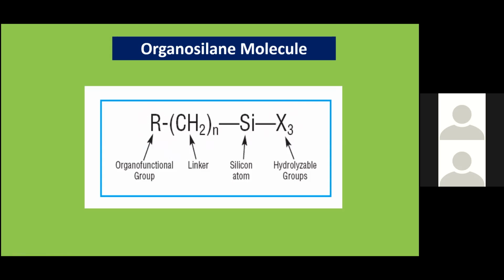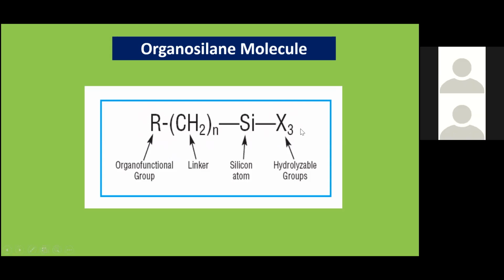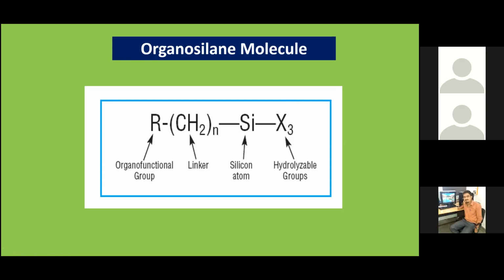This is the reason that in the last 50, 60 years a lot of composite materials came because of organosilane. It works only at the interface between inorganic and organic, which is why it requires a very small amount. That's the reason the silane molecule is very effective, because it always works at the nano level.